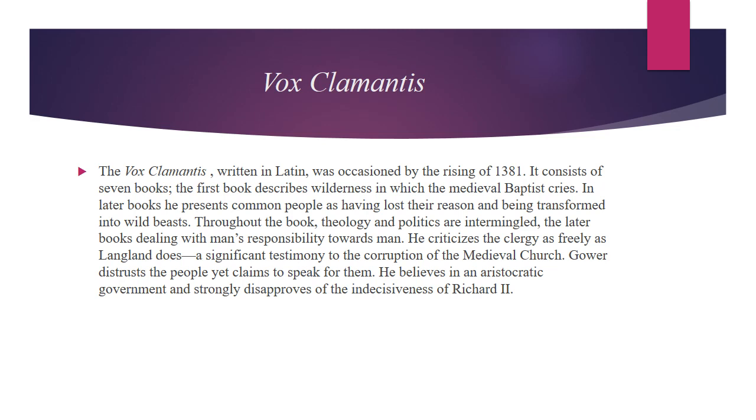We see that in Langland's work too, church officials were criticized, and here Gower, in this work produced in Latin, also criticized the clergy, the church officials. And this was a significant testimony to the corruption of the medieval church. By reading these poets' works, we learn how much corruption there was in the church during the medieval age. Gower distrusts the people yet claims to speak for them.